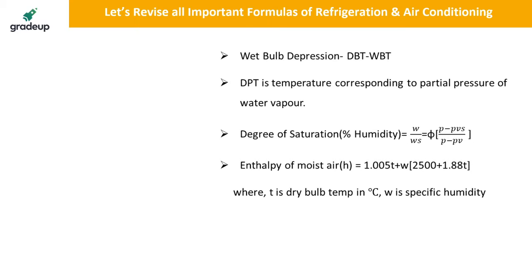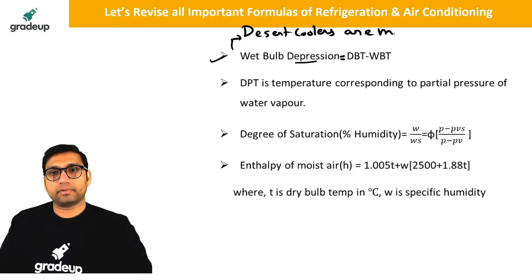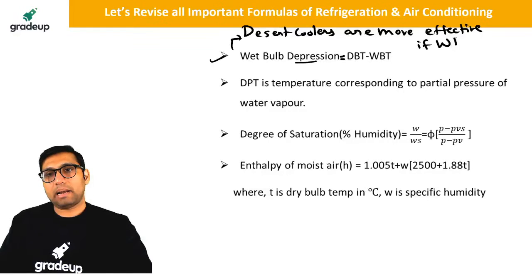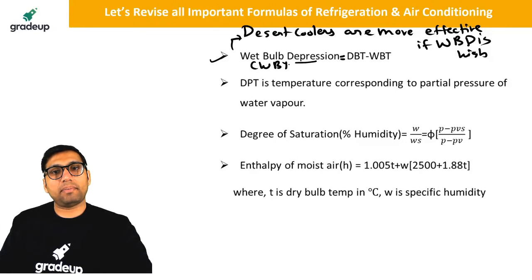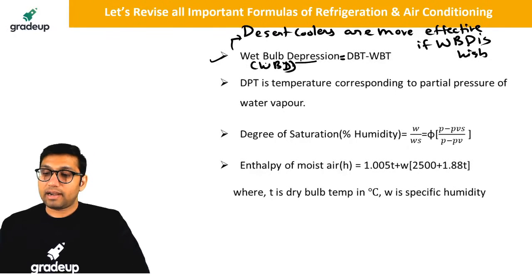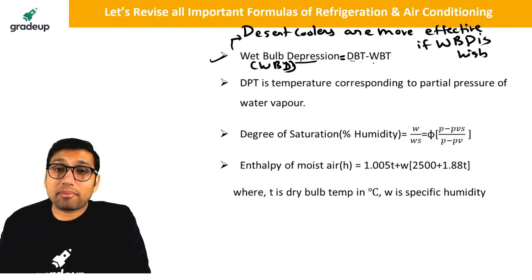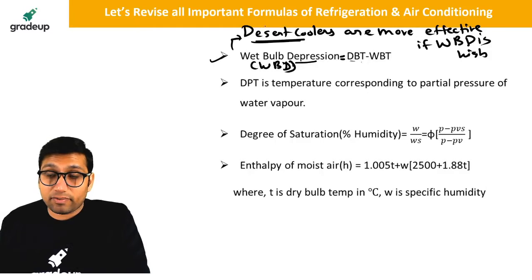Yes. Next important term is called wet bulb depression. Wet bulb depression basically means difference. Difference of what? It is equal to dry bulb temperature minus wet bulb temperature. It is called wet bulb depression. Desert coolers, a very important term, are more effective if wet bulb depression is high. That is, the higher the difference of dry bulb temperature minus wet bulb temperature, the more effective desert coolers will be. Okay.